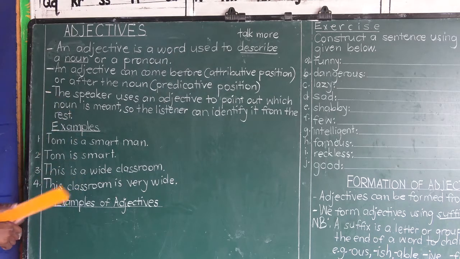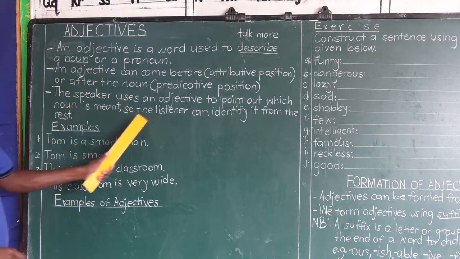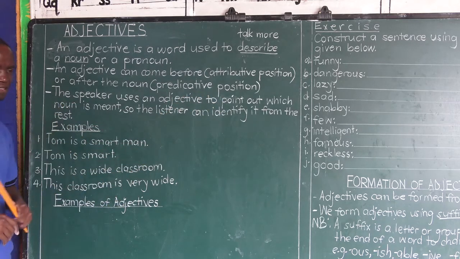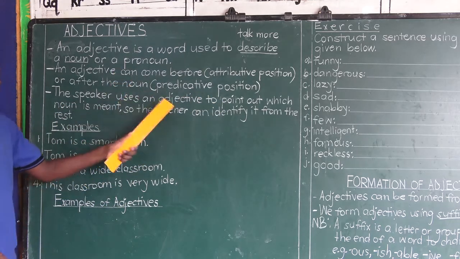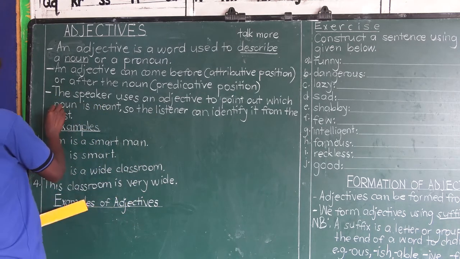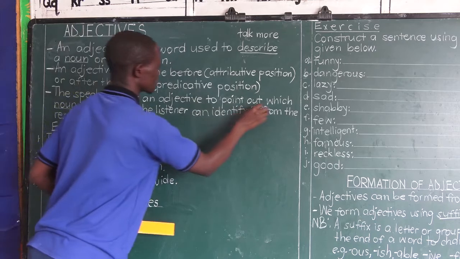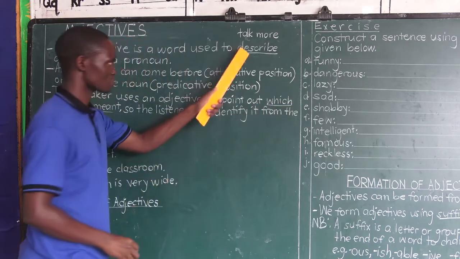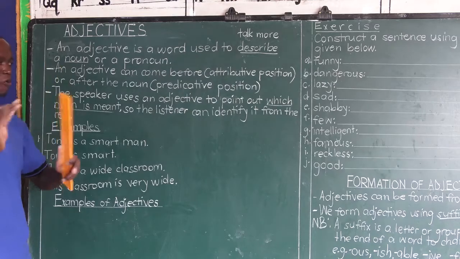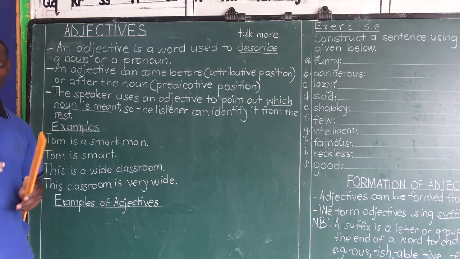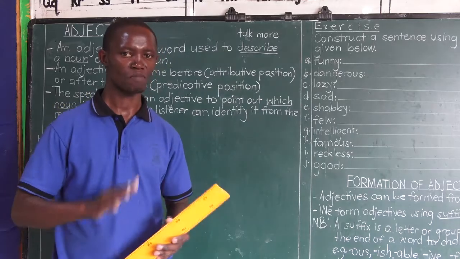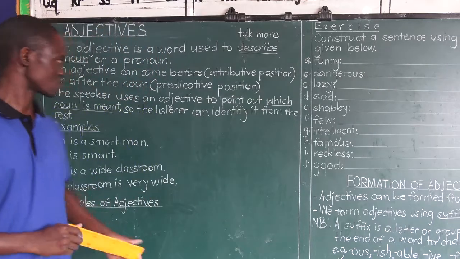What else is here? The speaker uses an adjective to point out which noun is meant. Isn't this the same as describing it? Yes. If I have a group of nouns, I can choose to point out the exact noun I mean by using an adjective.